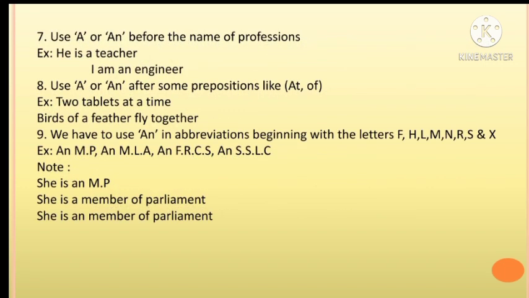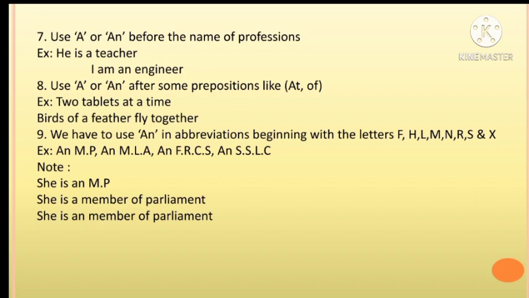Use a or an before the names of professions. Example: he is a teacher. I am an engineer. So why do we write an before engineer? Because it has a vowel sound, e. Before a vowel letter or vowel sound we should write an.